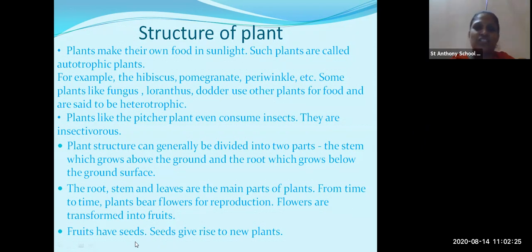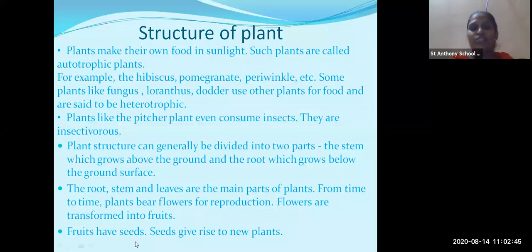Now, the topic is structure of plants. What is the plant structure? As you all know, the plant is divided into two parts. The part of the plant which grows above the soil is called stem. And the part of the plant which grows below the soil is called root.